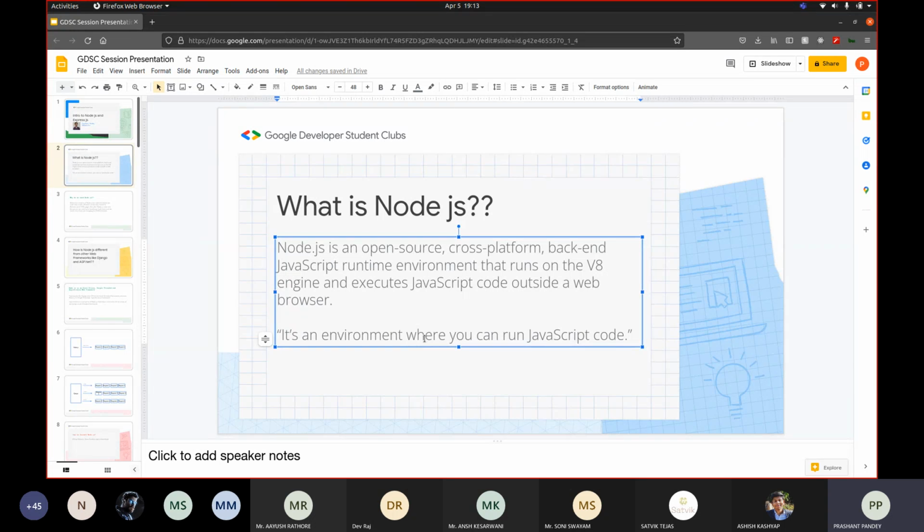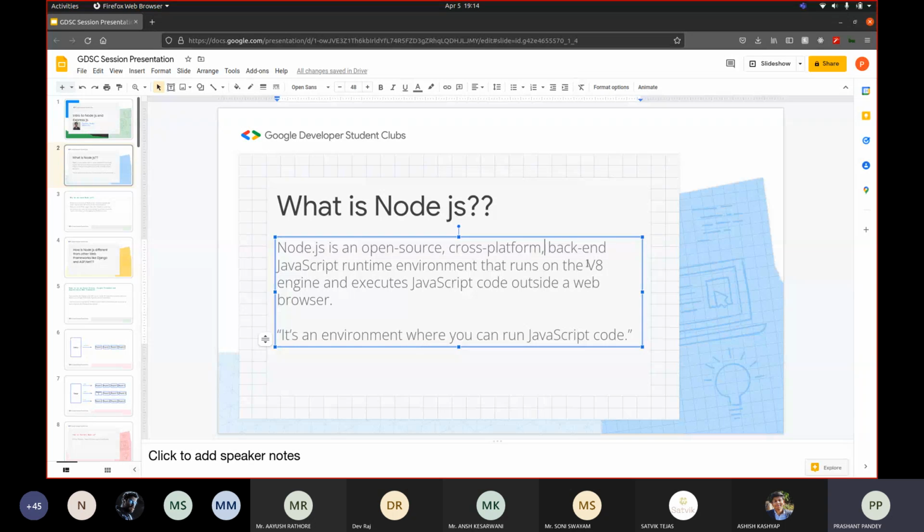If you had attended yesterday's session, then you might know that in order to run JavaScript code, you need to have a browser. Before Node.js came into the picture, we could only run JavaScript code in a browser because nothing was invented so that we could run it outside the browser. So that is why Node.js was created. The main purpose of it was so that we could use JavaScript outside a browser, and we could use it for more than just manipulating DOM elements. So that's why Node.js was created, and that is what it is.